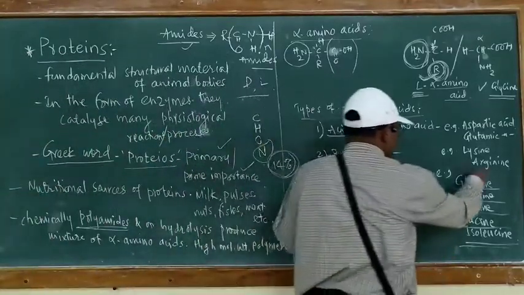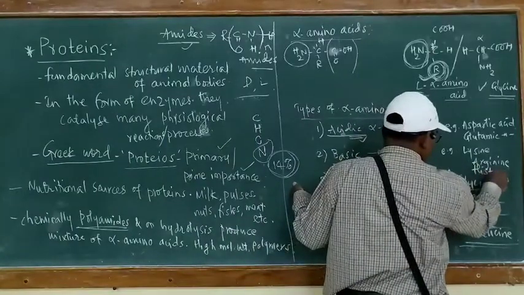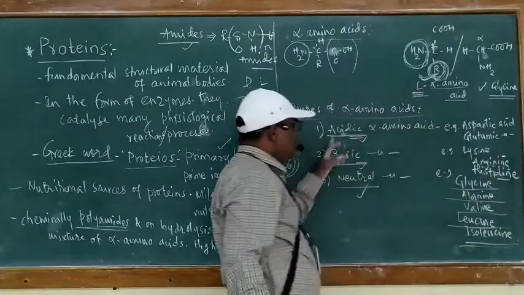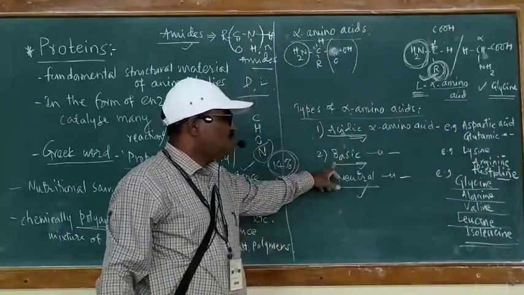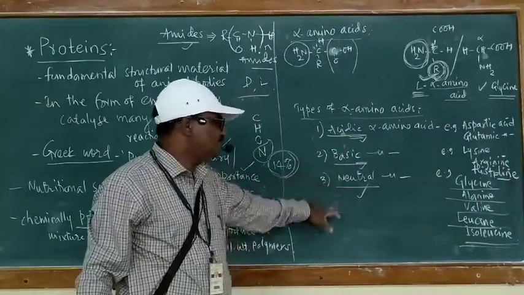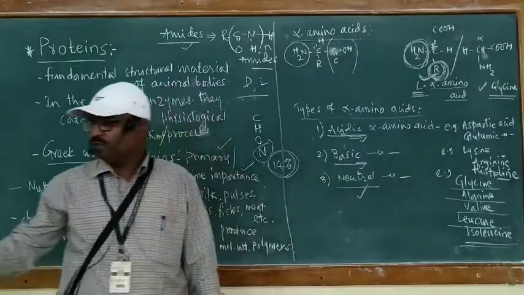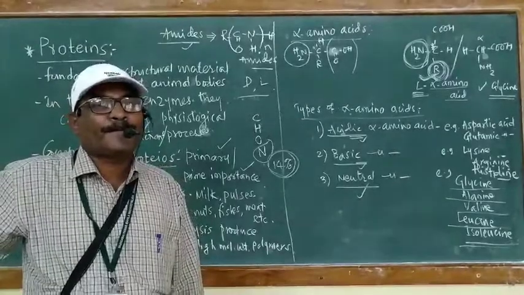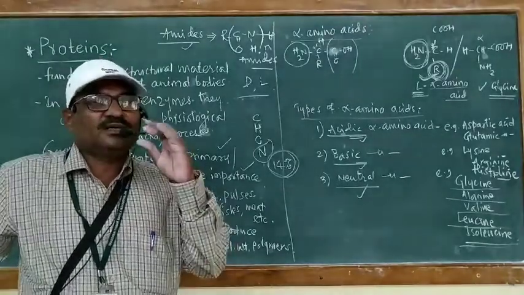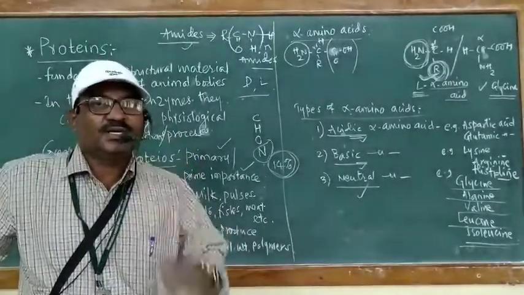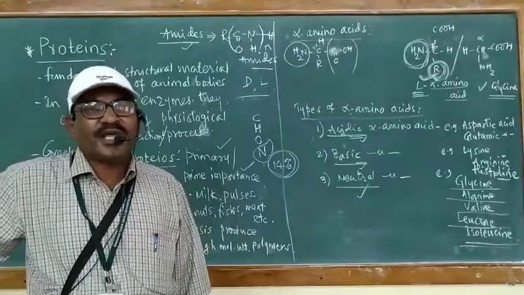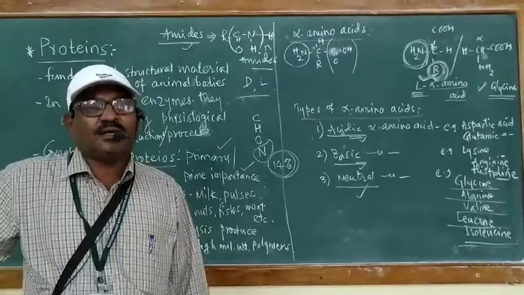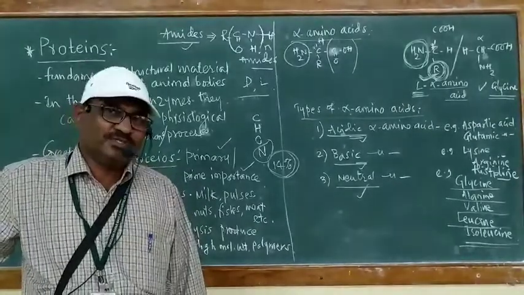In basic alpha amino acids, one more compound is there, histidine. Two are acidic alpha amino acids, 3 are basic alpha amino acids, and the remaining 15 are neutral alpha amino acids. But out of these 20, 10 are optically active alpha amino acids, that is, they contain chiral carbon atoms.